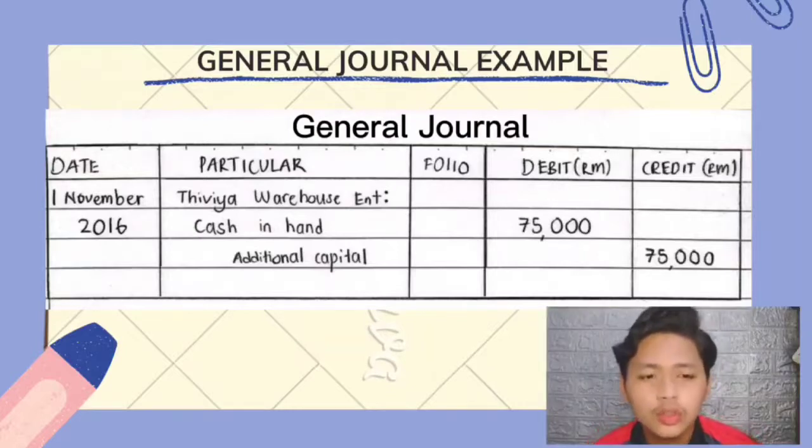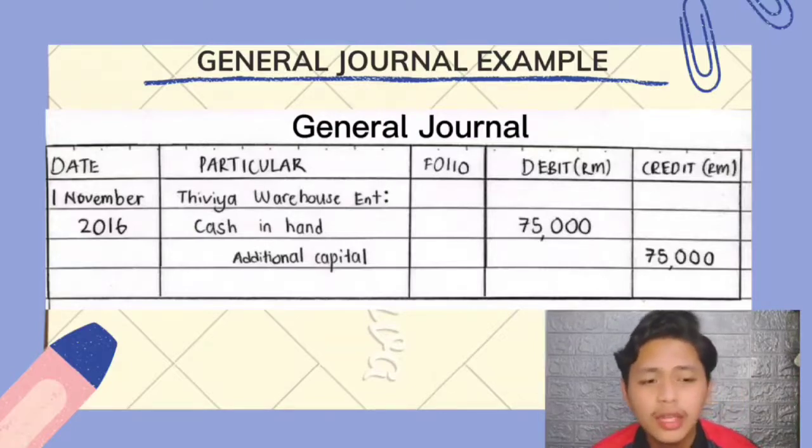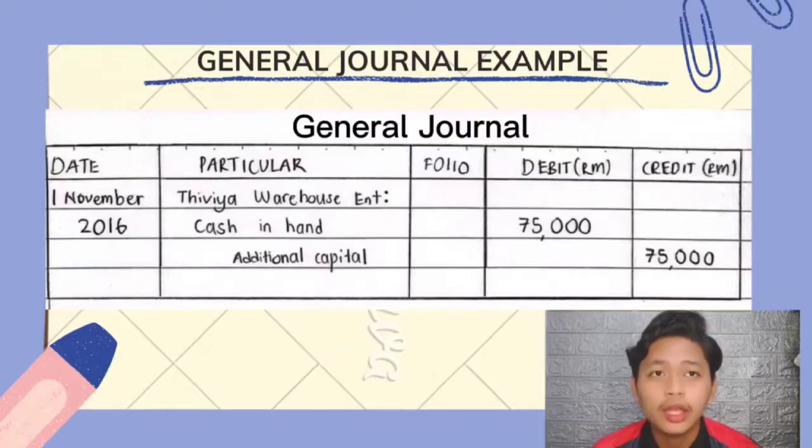The memo was to inform all departments of Tivia Warehouse Enterprise. After that, Tivia has to proceed with the next step by recording this introduction of additional capital in the general journal. In the general journal, Tivia needs to put cash in hand in debit and the capital at the credit.